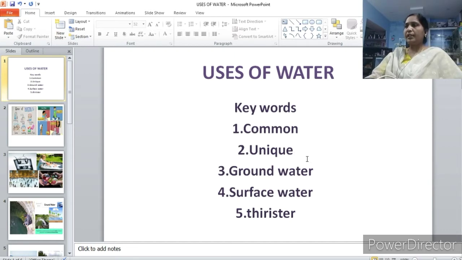So learn these keywords and spellings well, children. It will be useful while writing your worksheets.